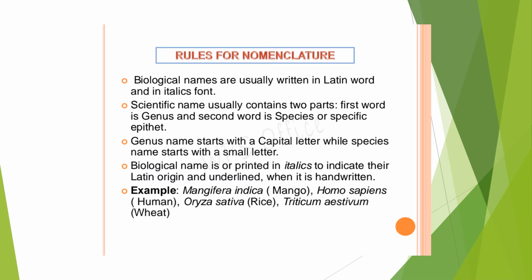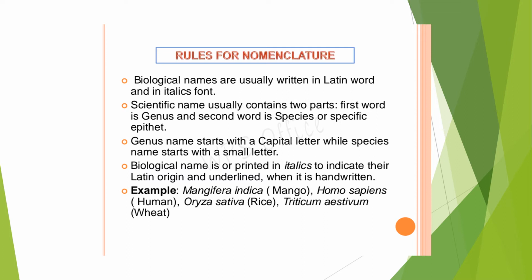Next, a scientific name usually contains two parts. The first part is the genus name and the second word is the species name or the specific epithet. Another very important rule: whenever you write the two names, take care that the first letter of the genus name is always capital, while the species name need not be capital.